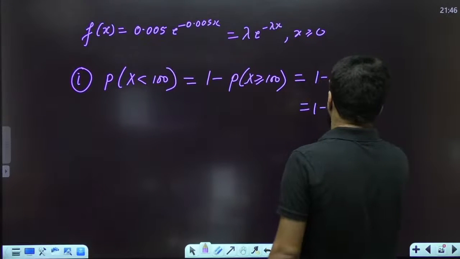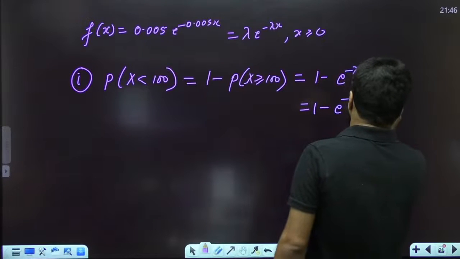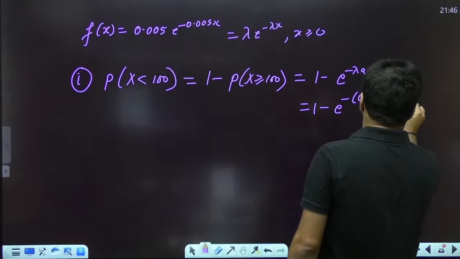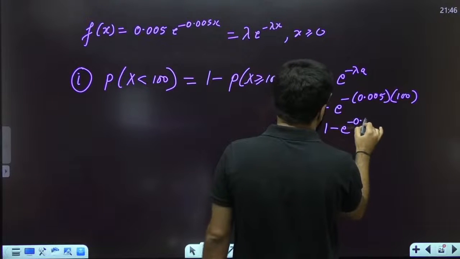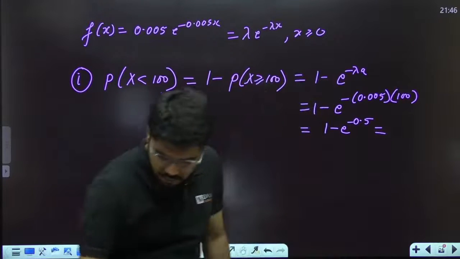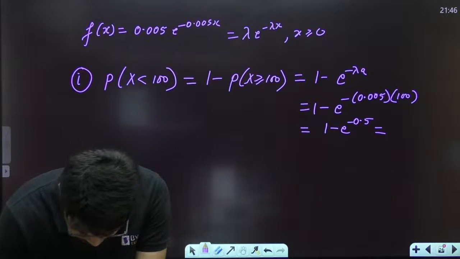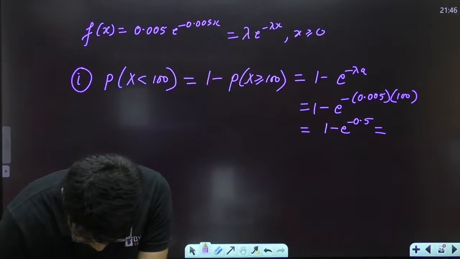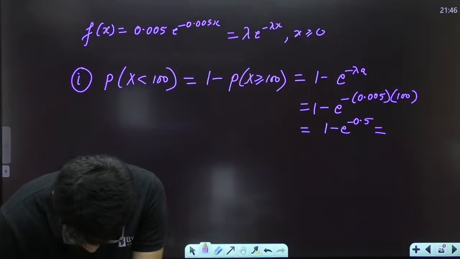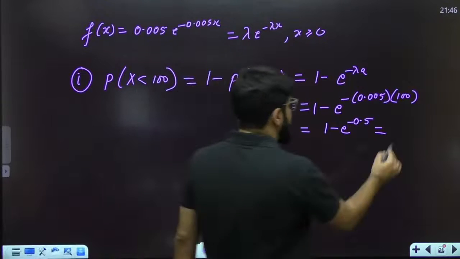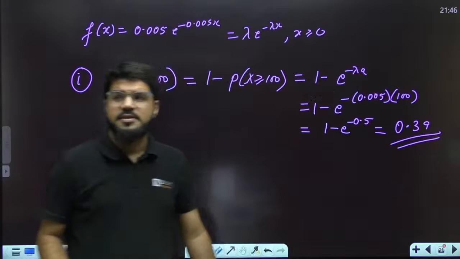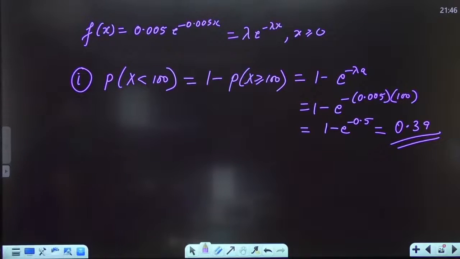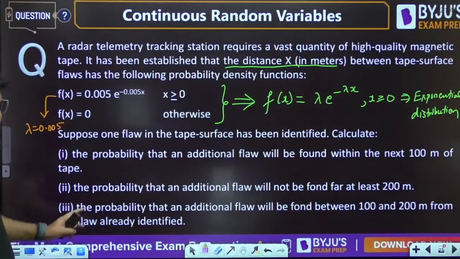So 1 minus e power minus lambda a. Lambda is 0.005 and the value of a is 100. Multiplying by 100, it is 1 minus e power minus 0.5. Finally calculating this numerical value, 0.39 is the answer. Right? 0.39.